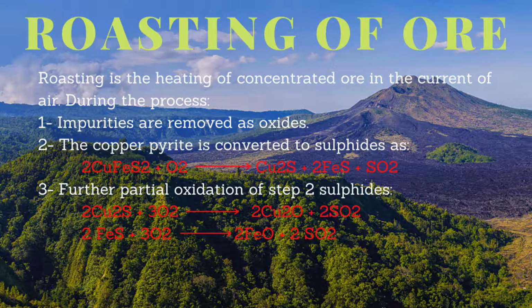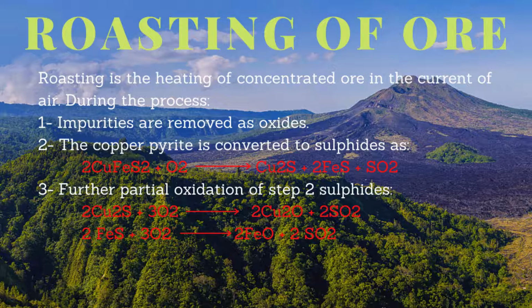Number 1, a considerable portion of the sulfur present as an impurity is oxidized and removed as sulfur dioxide. Number 2, the arsenic and antimony present in the ore are removed as their volatile oxides. Number 3, the pyrites CuFeS2 is converted into a mixture of cuprous and ferrous sulfides. The reaction is as follows. 2 molecules of CuFeS2 react with oxygen to form Cu2S plus 2 molecules of FeS plus sulfur dioxide gas.